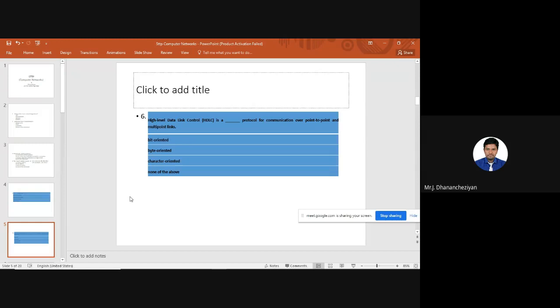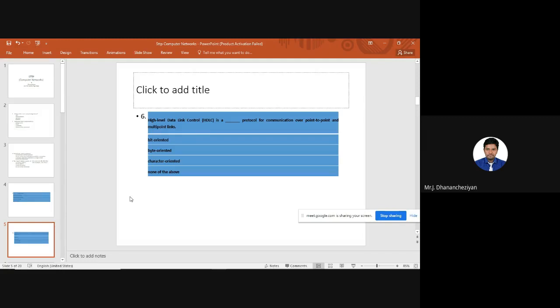Next. It is again a very simple question. In high-level data link control, HDLC. So we all know SDLC and HDLC. SDLC is an IBM-developed protocol, and HDLC is the later developed version of SDLC. So, high-level data link control protocol. Again, HDLC is also using a framing method. So what type of framing method is used by HDLC?